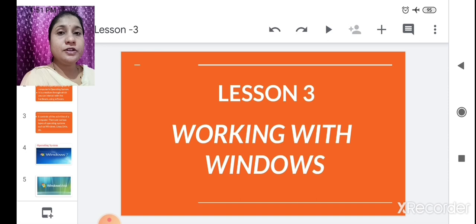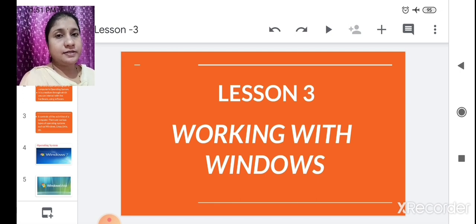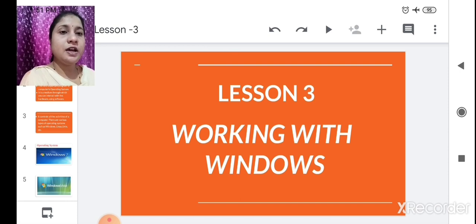Then we also see how to start, what the start button is. Then we are going to see what the icons and taskbar are. We are also going to see files, how to create files and folders. All this we are going to see in this chapter. That's why the lesson name is working with Windows.